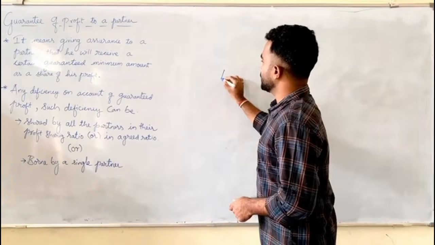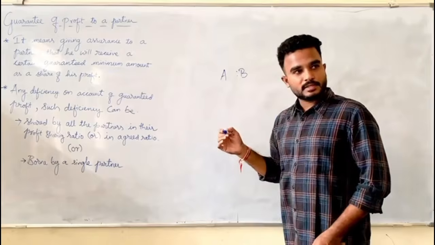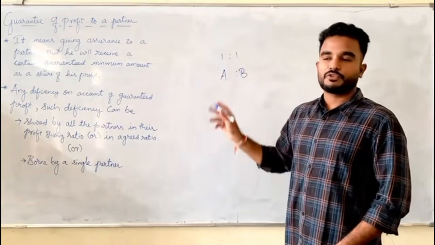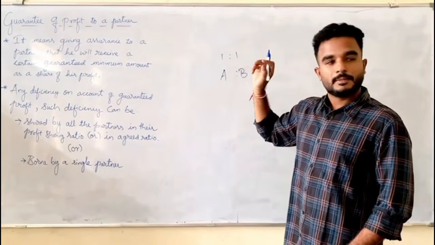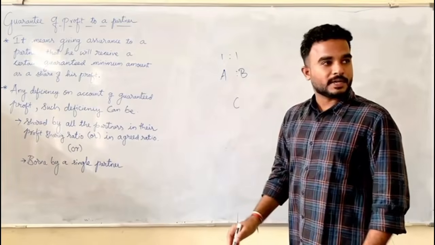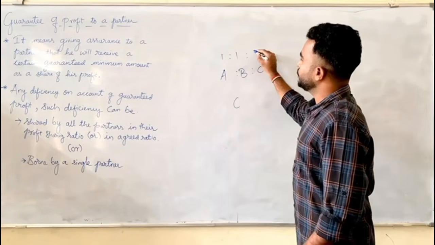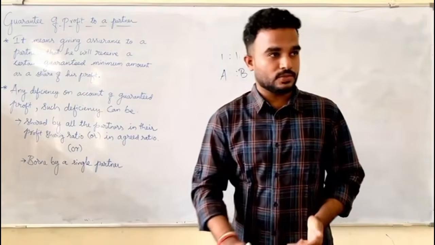Suppose, let's take an example. A and B are partners sharing profits equally, 1:1. If 2 rupees profit is there, 1 rupee will be taken by A and 1 rupee will be taken by B. And now they are admitting C into partnership, and again they agreed to share the profits and losses in the ratio of 1:1.